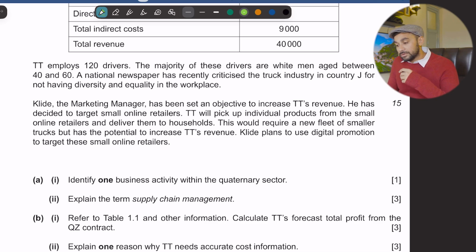Okay. So Clyde, the marketing manager, has been set an objective to increase TT's revenue. He has decided to target small online retailers. Okay. So छोटे retailers को target करना चाह रहे हैं, probably a new market segment that they are trying to sell or deliver their products for.